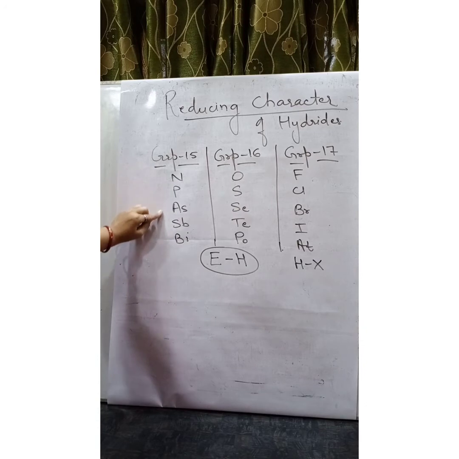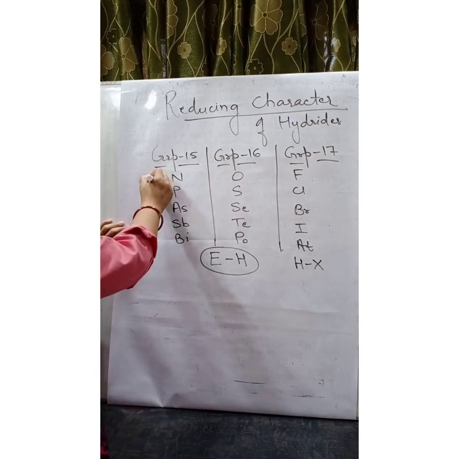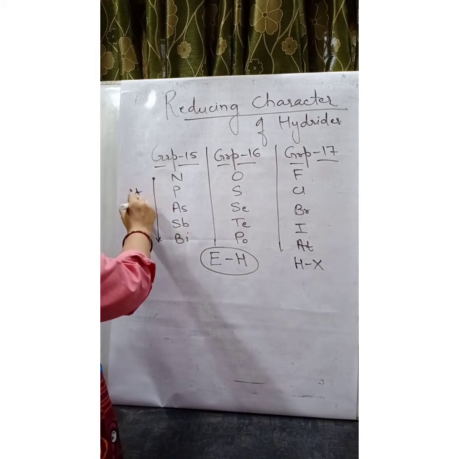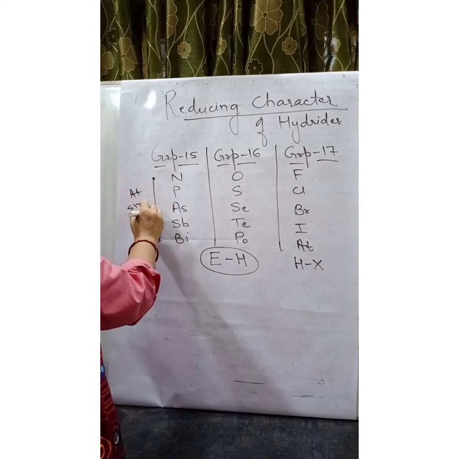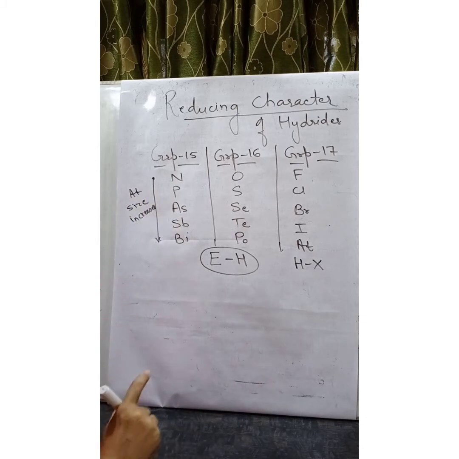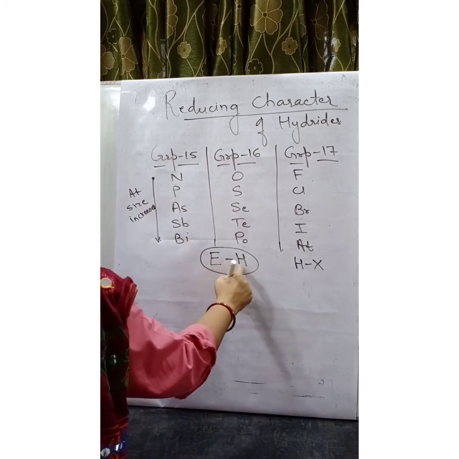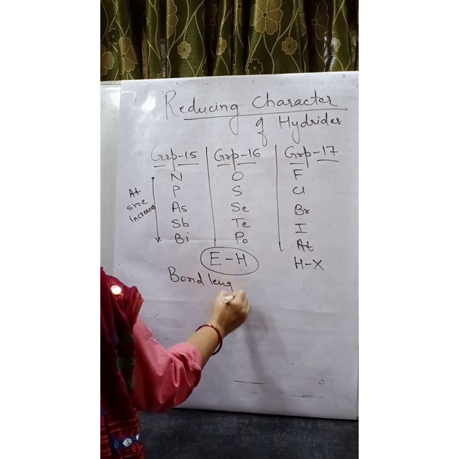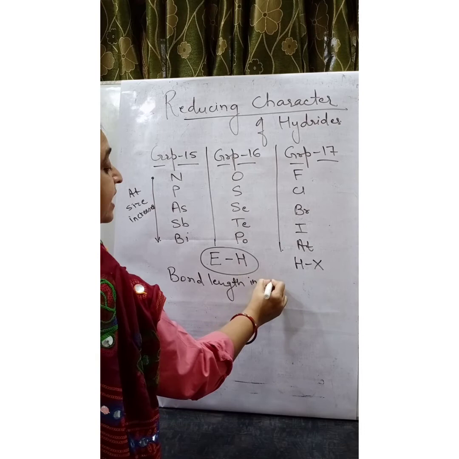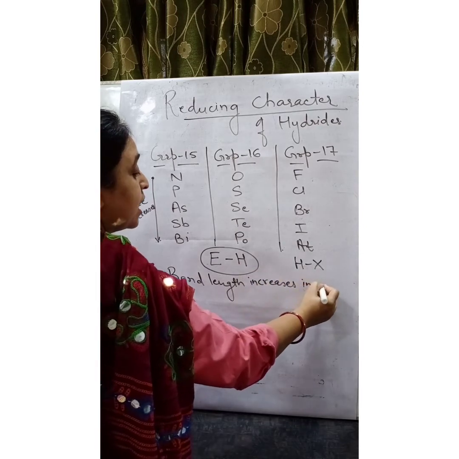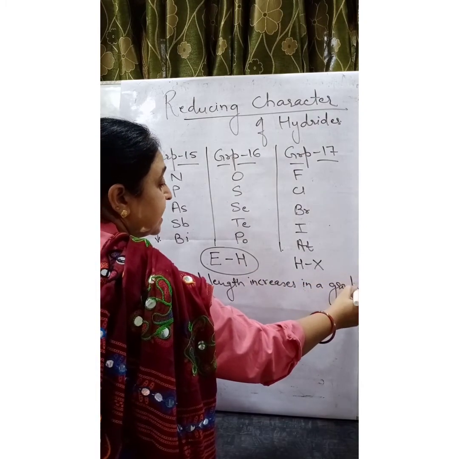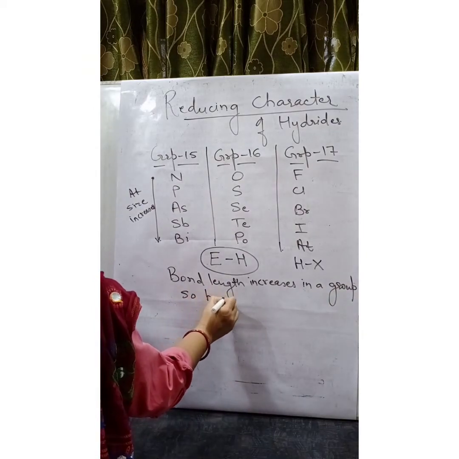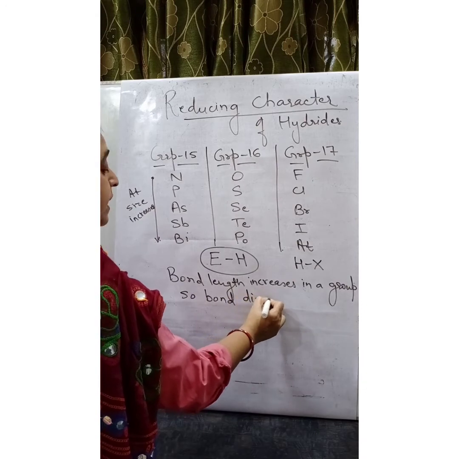Now as you move down, what happens to atomic size? The atomic size increases as we move from top to bottom. So the E-H bond length or H-X bond length increases in a group, and since it increases, the bond dissociation enthalpy decreases.